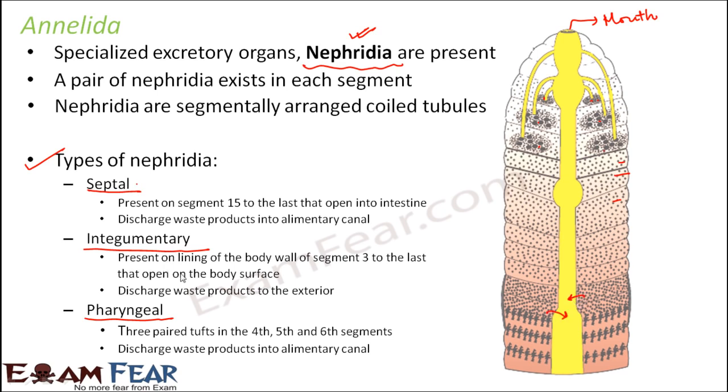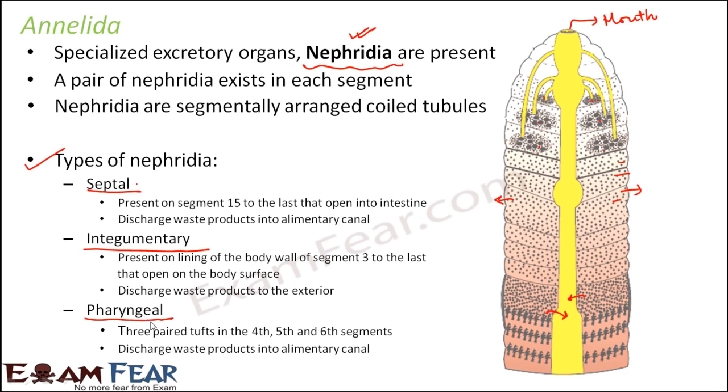Integumentary nephridia are present on the lining of the body wall from segment 3 to the last, and open on the body surface. Here you can see these are the integumentary nephridia, the dotted structures which you see. They throw the waste products to the exterior, that is they throw it directly to the outside, because they are pore-like structures on the body surface, so they can directly throw it to the exterior.